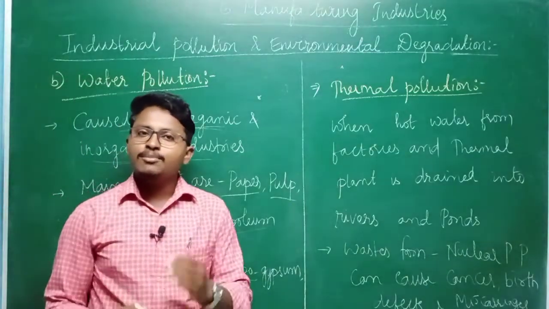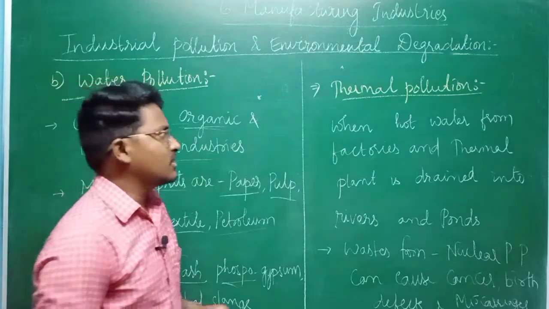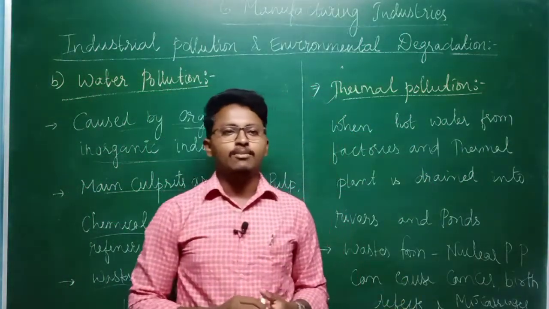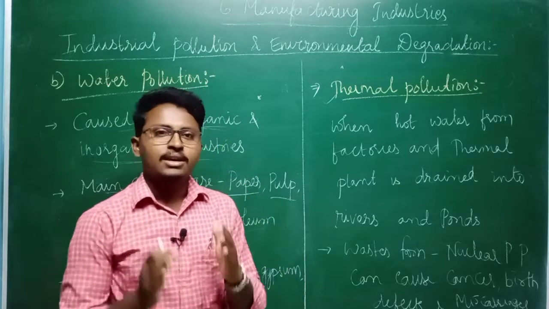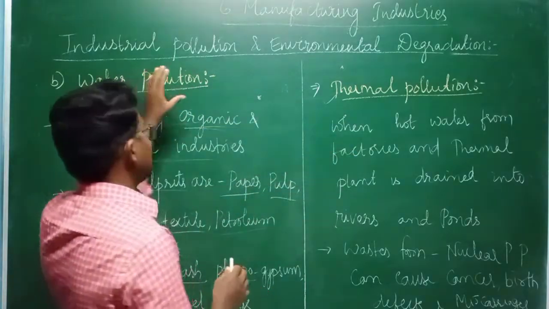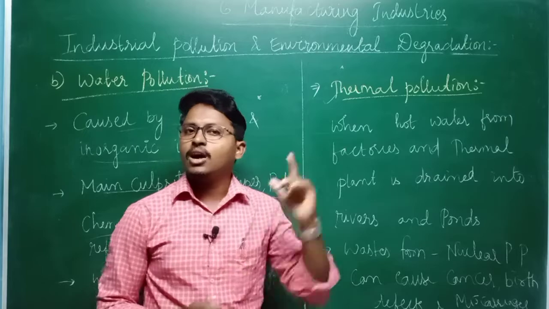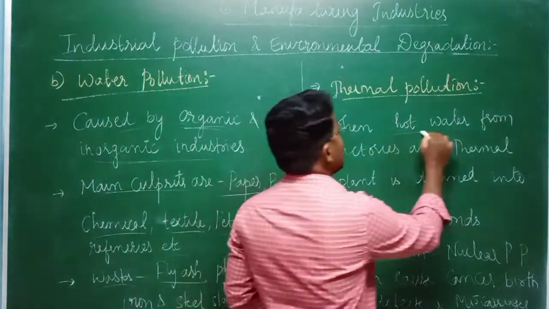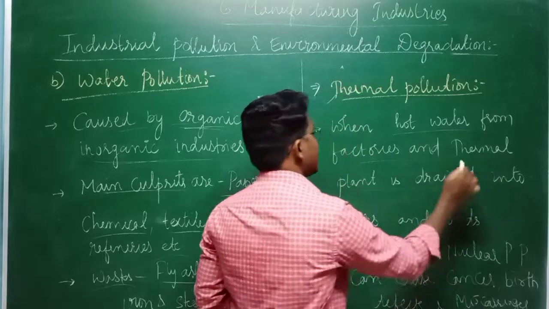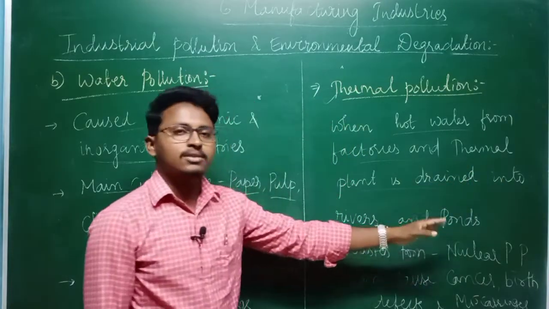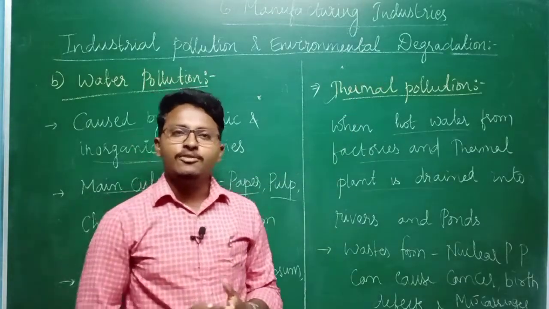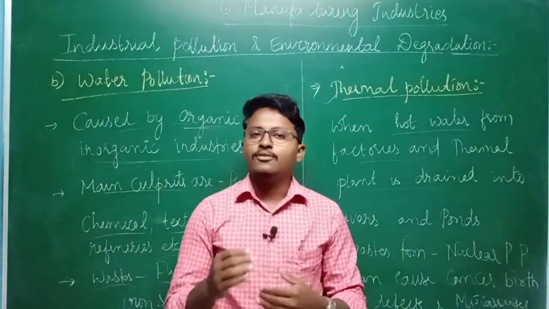There is another important type of pollution which we will discuss, and that is thermal pollution. What do we mean by thermal pollution? Thermal pollution is very closely related to water pollution, so let us see how. Basically, when hot water from factories and thermal plants is drained into rivers and ponds, that causes thermal pollution. Some factories release hot water after using it.